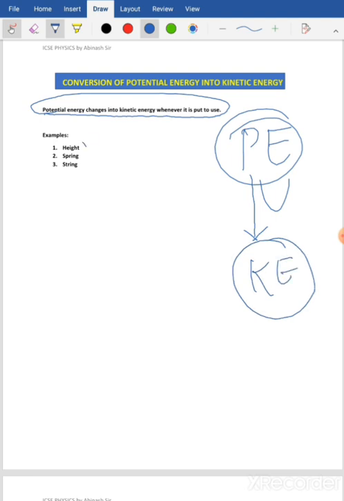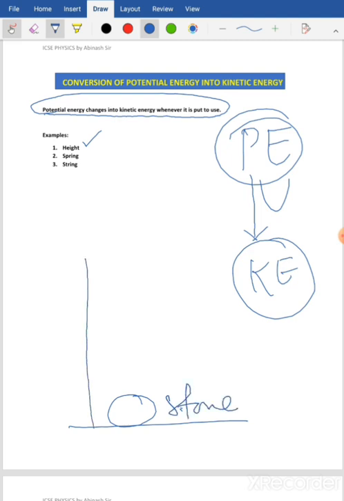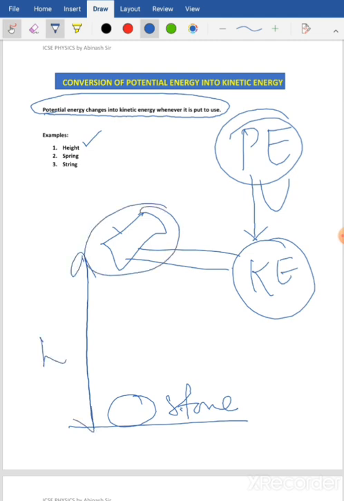For example, height. Suppose this is the ground, and this is a stone which I want to break. I have to take a load up to a height. Suppose I am taking a hammer. I have to raise the hammer to a certain height. At this height, it has potential energy, that is mgh. This potential energy cannot do any work until I leave the hammer or hit with it. When I leave it, the hammer falls down.